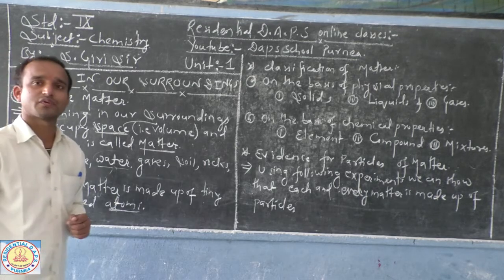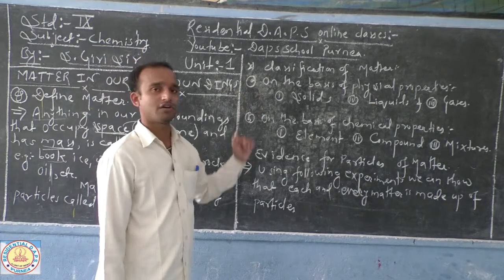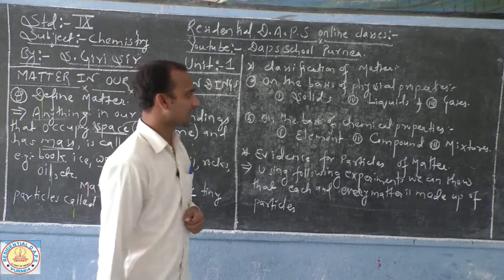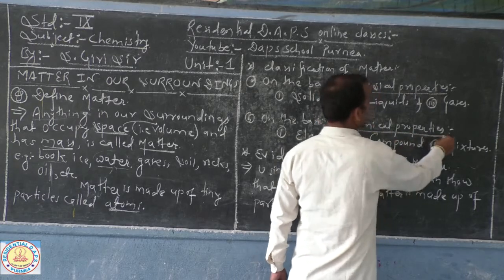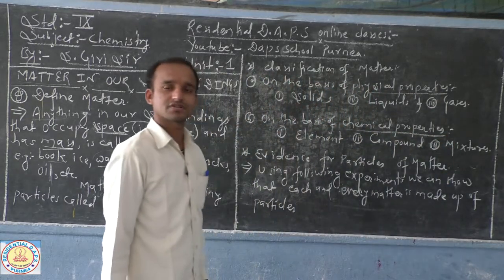Now, we can classify matter on the basis of two properties: number one, physical properties, and number two, chemical properties.